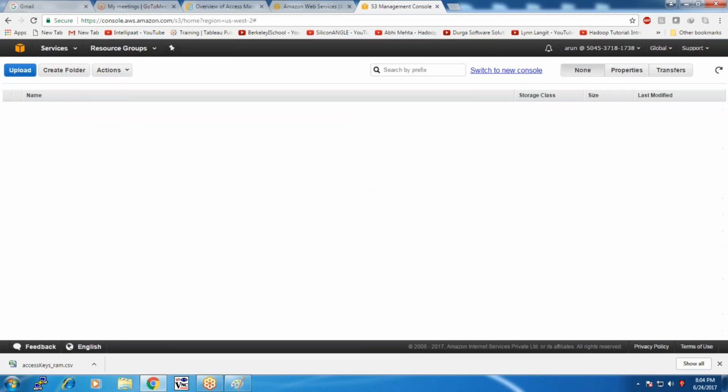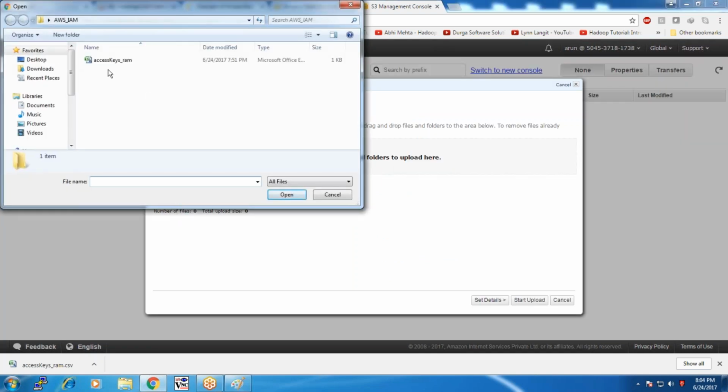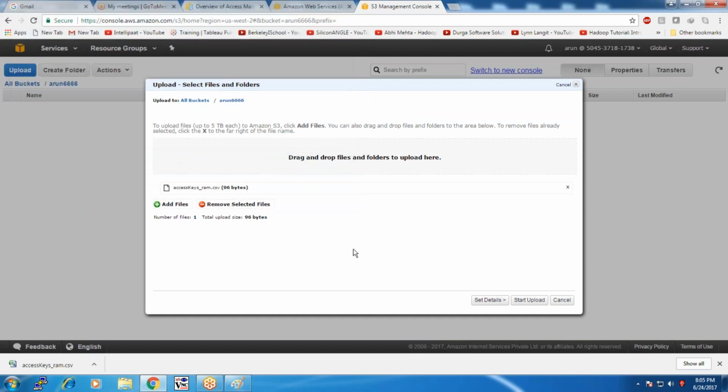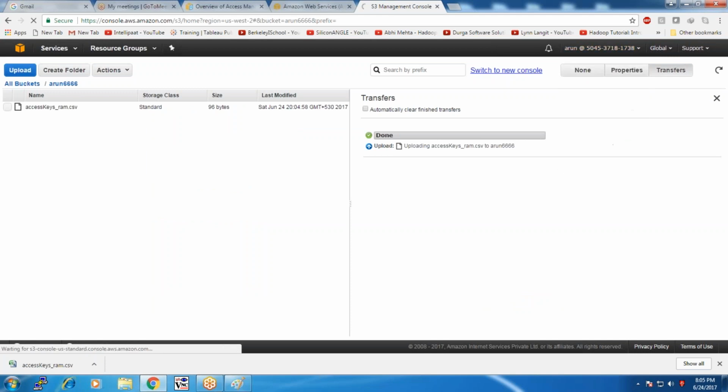Later, if you want to add anything, you can add the actions. You can upload any object to the bucket. Click on add. Okay, so let me add this access key. Open. Start upload. All the actions will be permitted for the user. Okay, that's all. This is the way the privilege assigned at the time of user creation can be accessed.